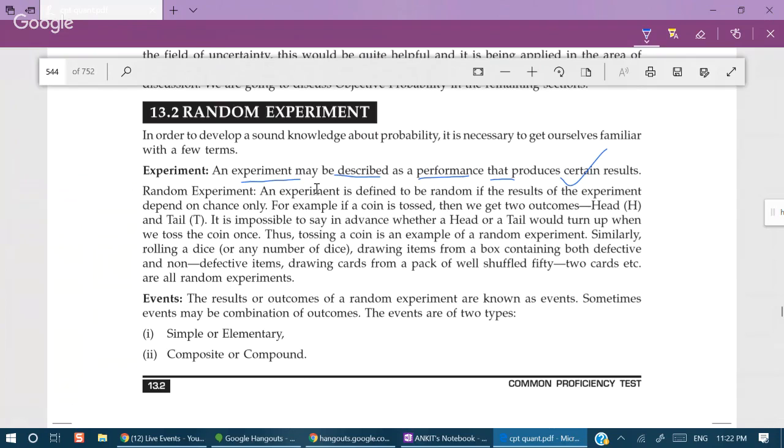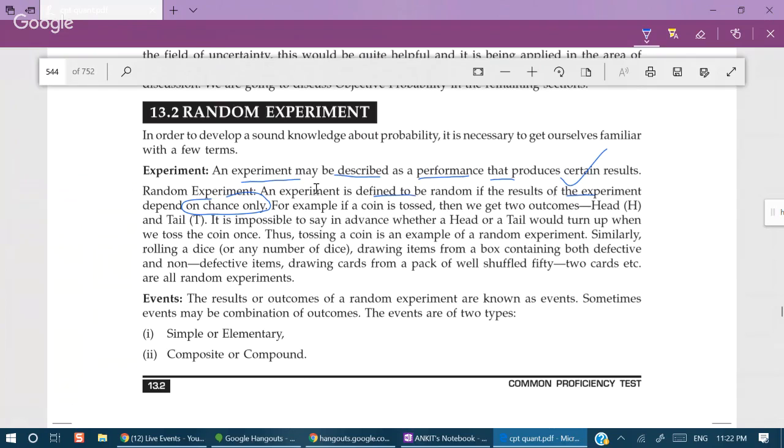A random experiment: an experiment is defined to be random if the results of the experiment depend on chance only. That means no one knows what actually will happen. You have options that either this or this may happen, but you don't know exactly which one of those will occur.